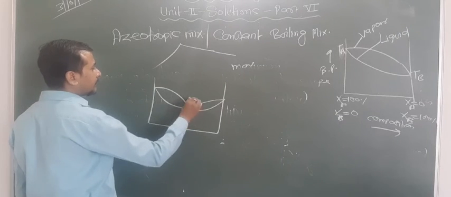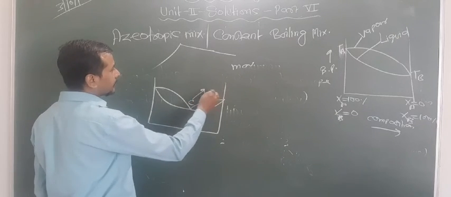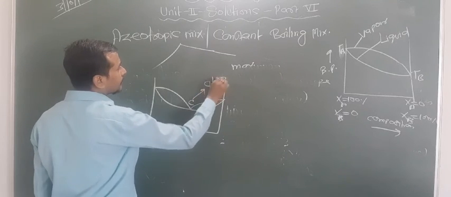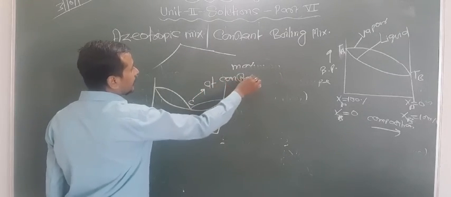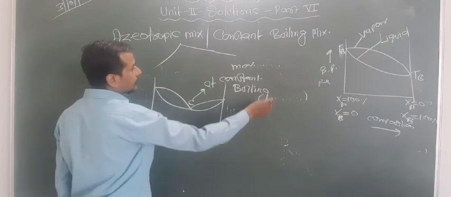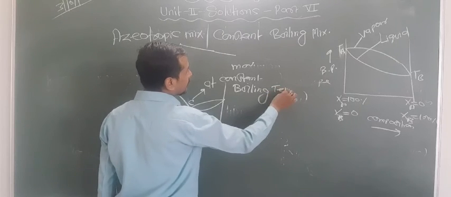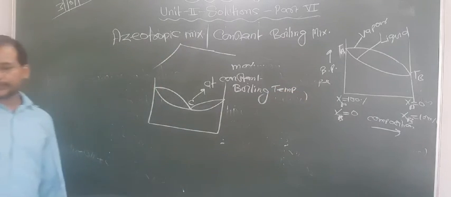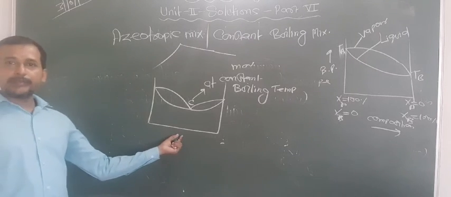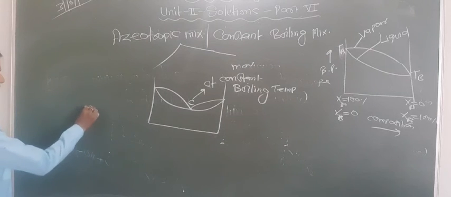This is point C. At this point, the constant boiling temperature is reached, so now the mixture boils at this temperature. Are you getting this point or not? So this is for minimum, and for maximum you can draw the graph like this.